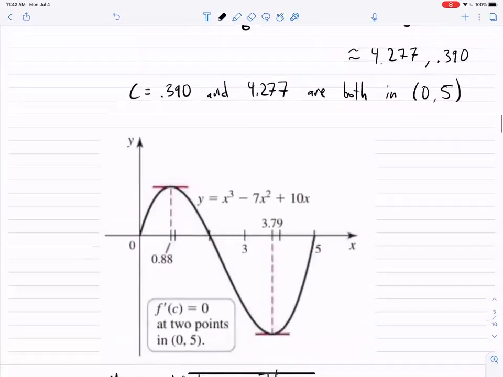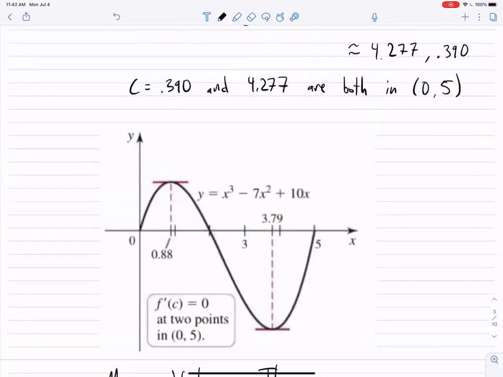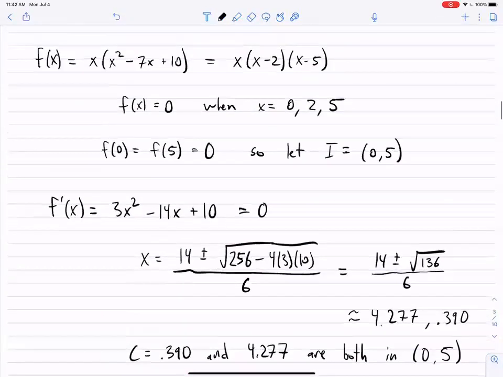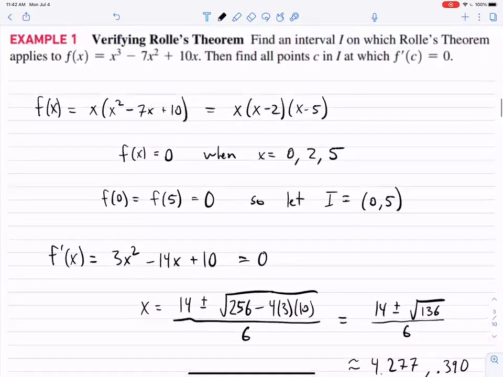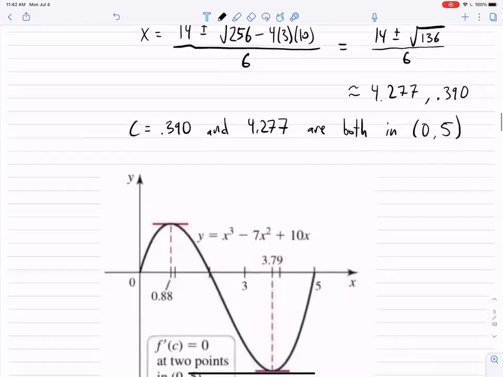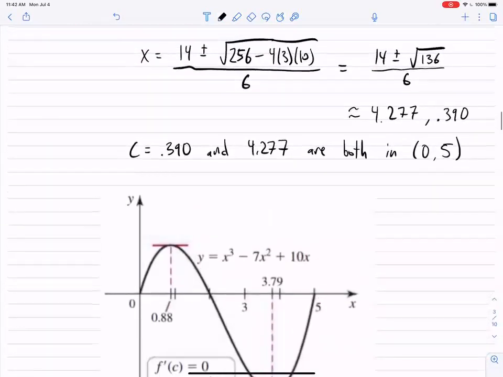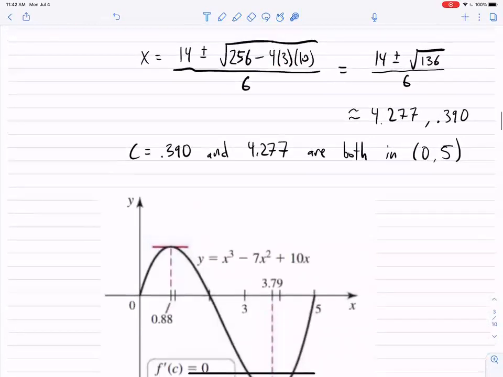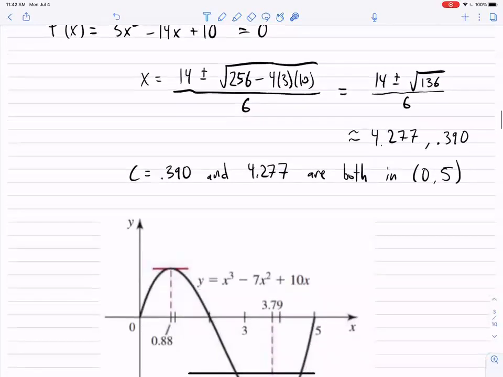And here's kind of a picture of that. Oh, did I mess this up? They got slightly different numbers than me. What did I do wrong? 12 times 10 is 120. Square root 256. Is that what 14 squared is?